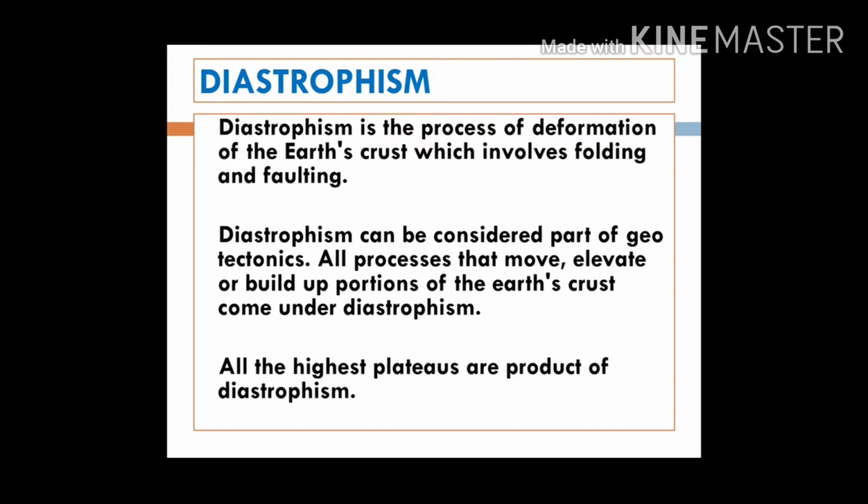Now what is diastrophism? That is a process of deformation of the earth's crust which involves folding and faulting. Diastrophism can be considered part of geotectonics. All processes that move, elevate or build up portions of earth crust come under diastrophism. Now, diastrophism is a phenomenon in which the earth surface is molded, cracks appear, part of it is uplifted, it comes down.